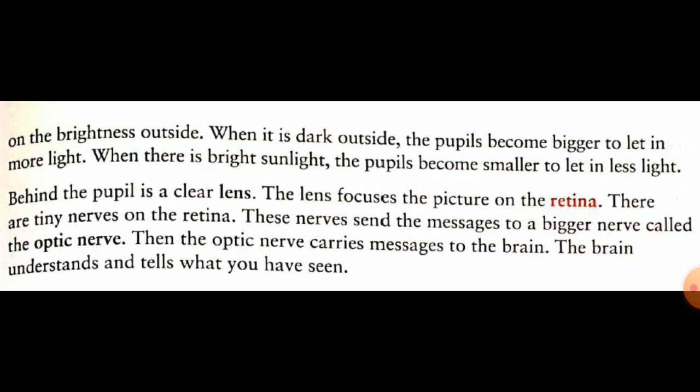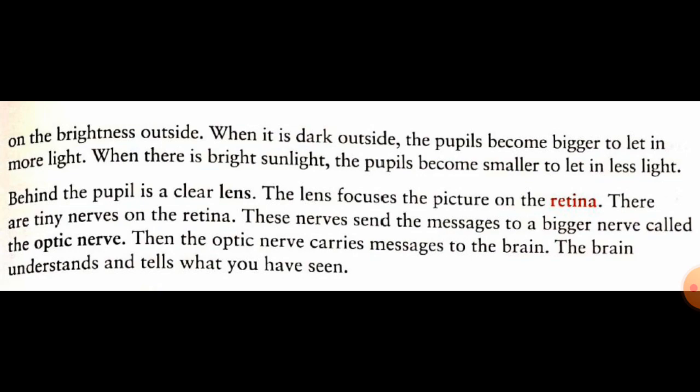But whenever you enter a dark room, the pupil becomes wider to let the light enter your eyes. This is the reason that when we come from bright light into the dark, we are not able to see anything. Behind the pupil is a clear lens.